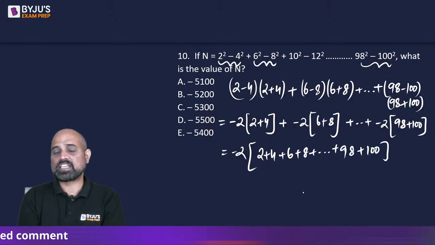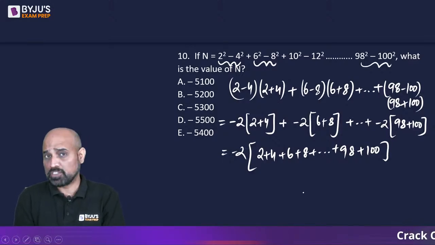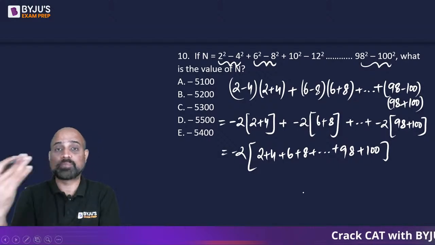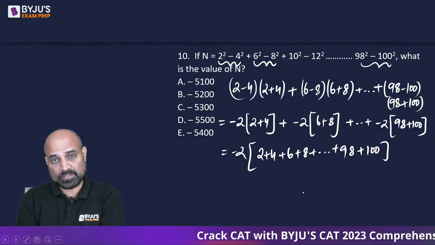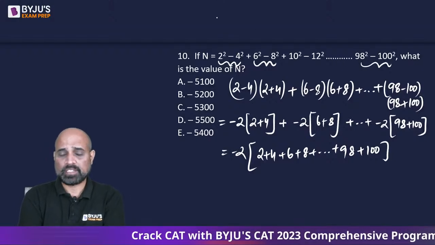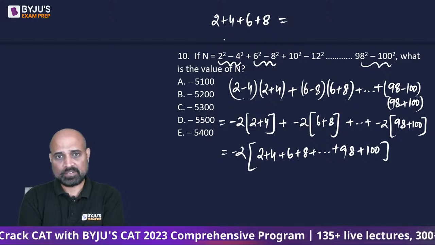This is nothing but the sum of all the even numbers. Now how do we calculate the sum of consecutive even numbers starting with 2 up to a particular n? It's given as n into n plus 1. तो मैं आपको बता देता हूँ. 2 plus 4 plus 6 plus 8, right?